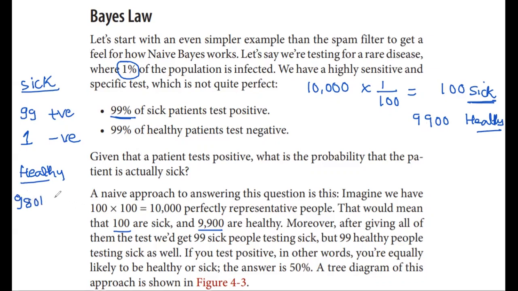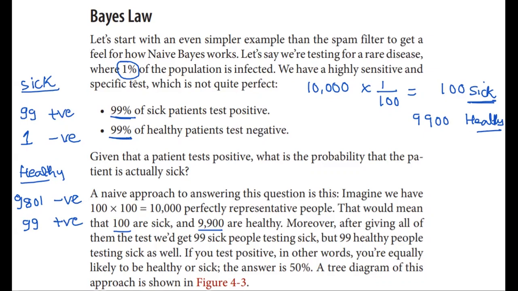So 9,801 people will be tested as negative because they are healthy, and the remaining 99 people will be tested as positive, because only 99% of the healthy patients test negative. So 99 people will be tested as positive.